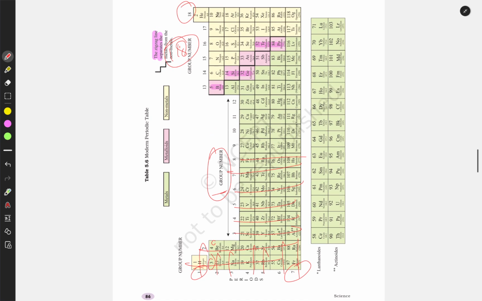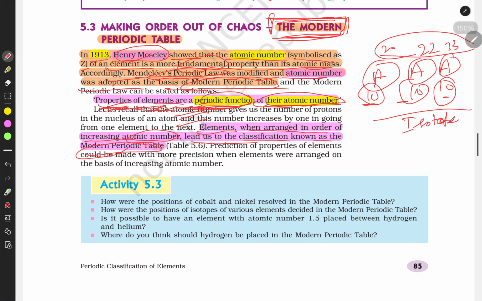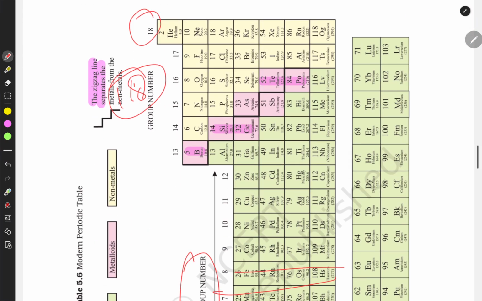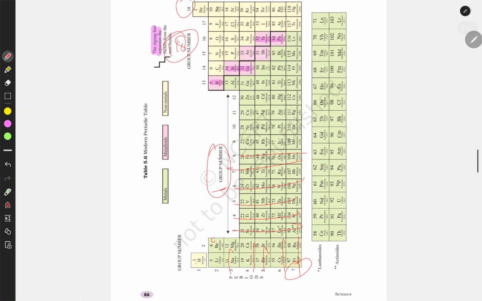And what do we understand by periodic properties? The properties of elements are periodic functions. So what is the periodic function? Like the properties of hydrogen, lithium, sodium and potassium. These come under one group, and they have similar properties. Why do these have similar properties?